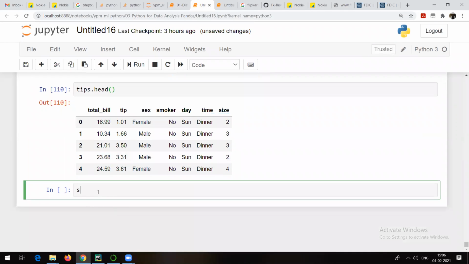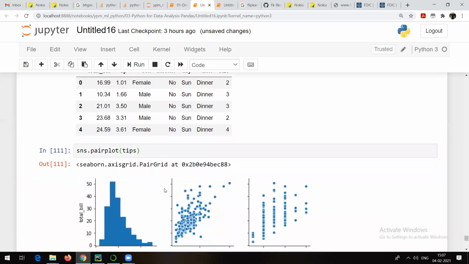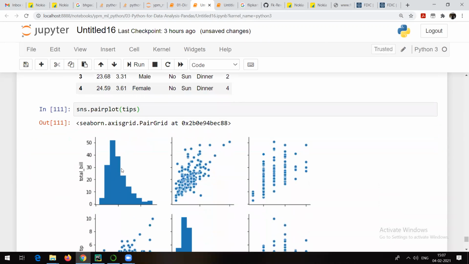Now, if I show you one more visualization, a pair plot for the tips data set, by default it is going to consider only numerical columns. It will not take the sex, smoker, day or time columns into consideration by default. But if you want to make use of that data, we can, and maybe for that we have some other arguments. You can see that this is nothing but a pair plot.